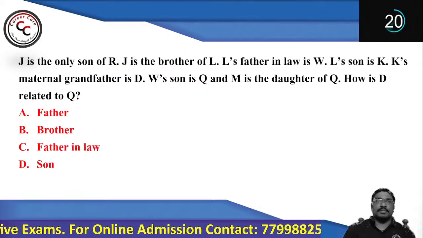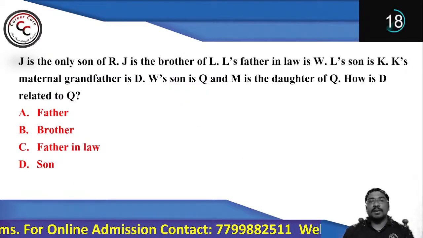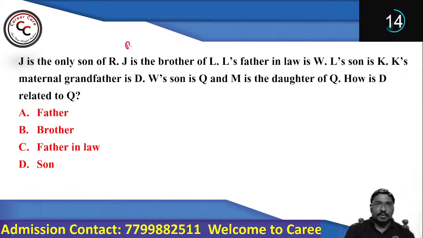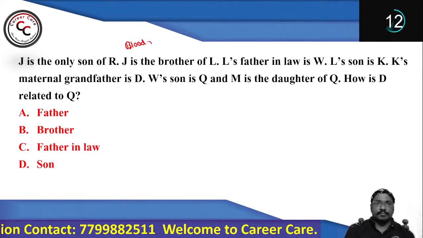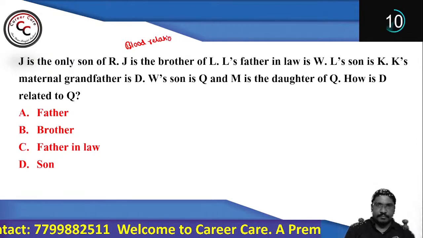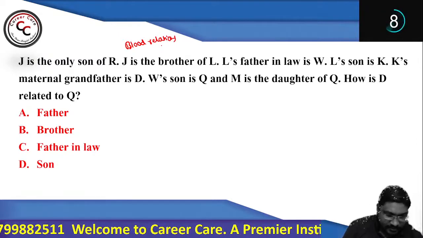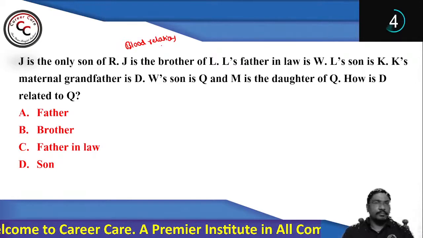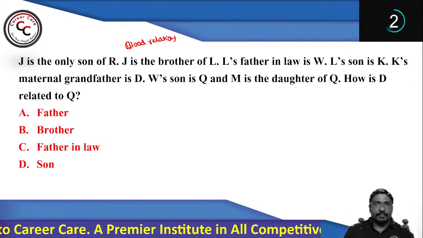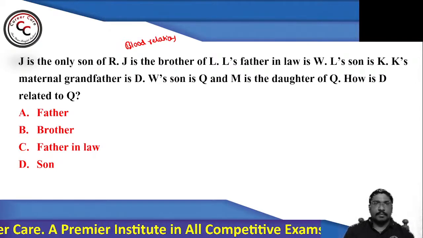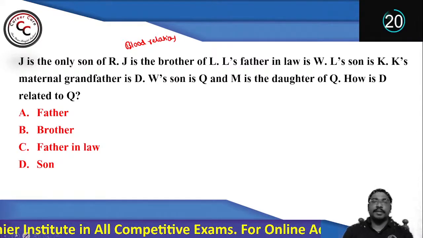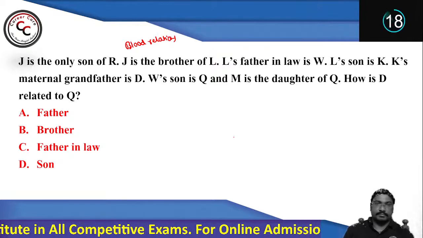Now look at this particular question based on blood relations. Kindly draw a family tree. Why? Because the family tree is very important.